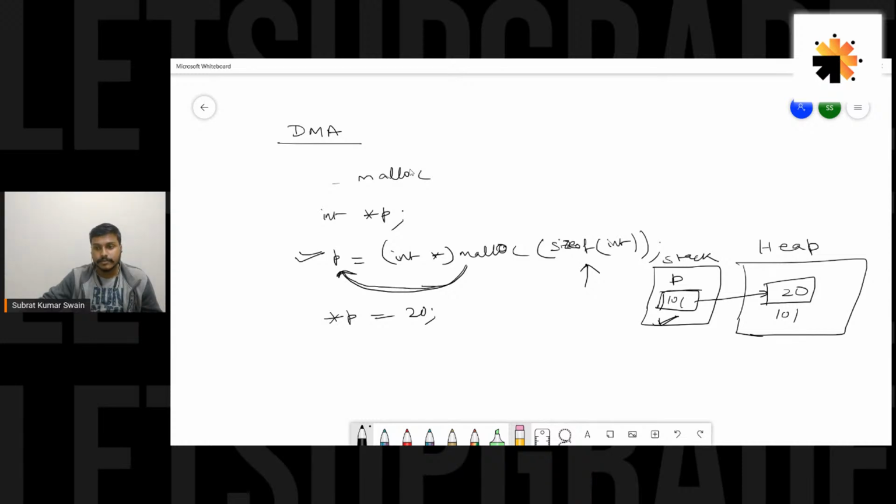So this p memory is allocated during compile time, when we have written this statement, but this memory is allocated during runtime, during execution. That is why it is known as dynamically allocated memory. So this is about your dynamic memory allocation, guys. In linked list we would be using dynamic memory allocation. So let's go for it then.